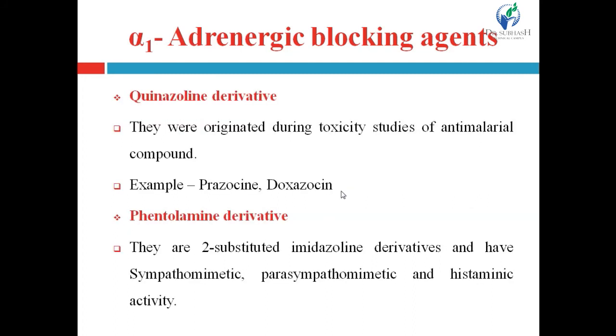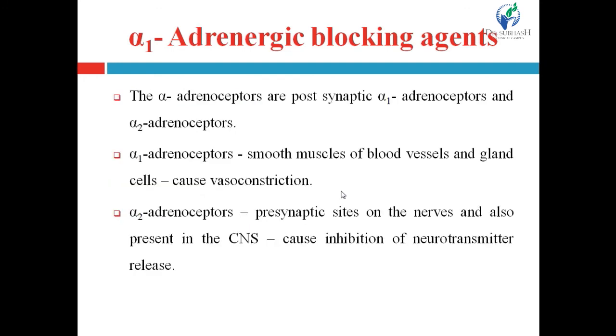Then the drugs of alpha adrenergic block is the first. So here the drugs are the alpha-1 adrenergic blocking agents, right? Normally, activation of alpha-1 adrenergic receptor causes vasoconstriction, so it will lead to hypertension. But when the drug inhibits the action of the alpha-1 adrenergic receptor, that is the blockage of the alpha-1 adrenergic receptor, it leads to vasodilation, and that will lead to a decrease in the blood pressure.